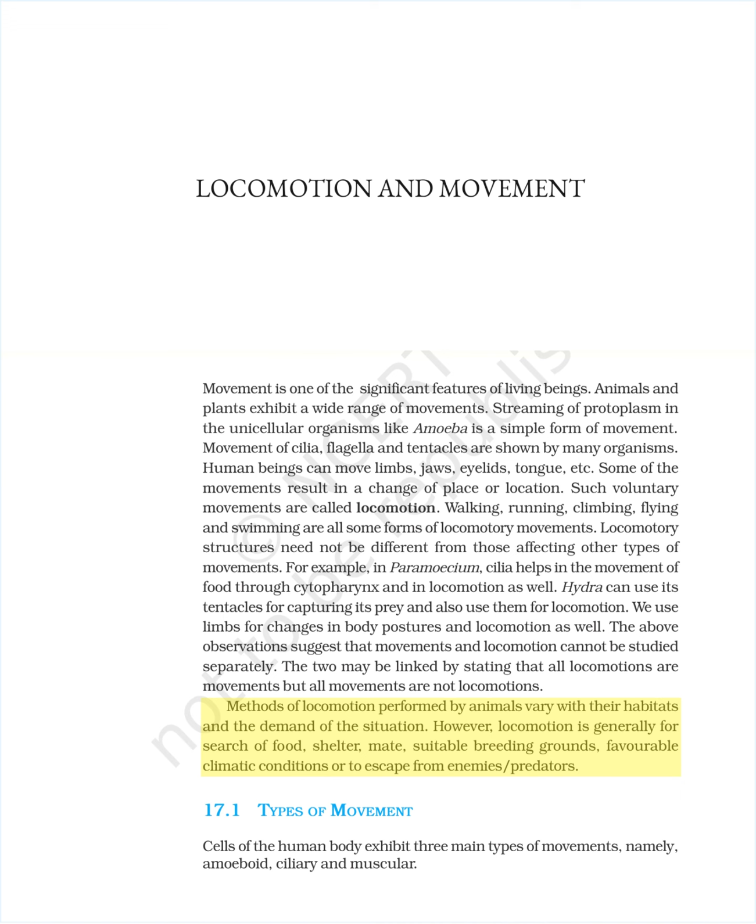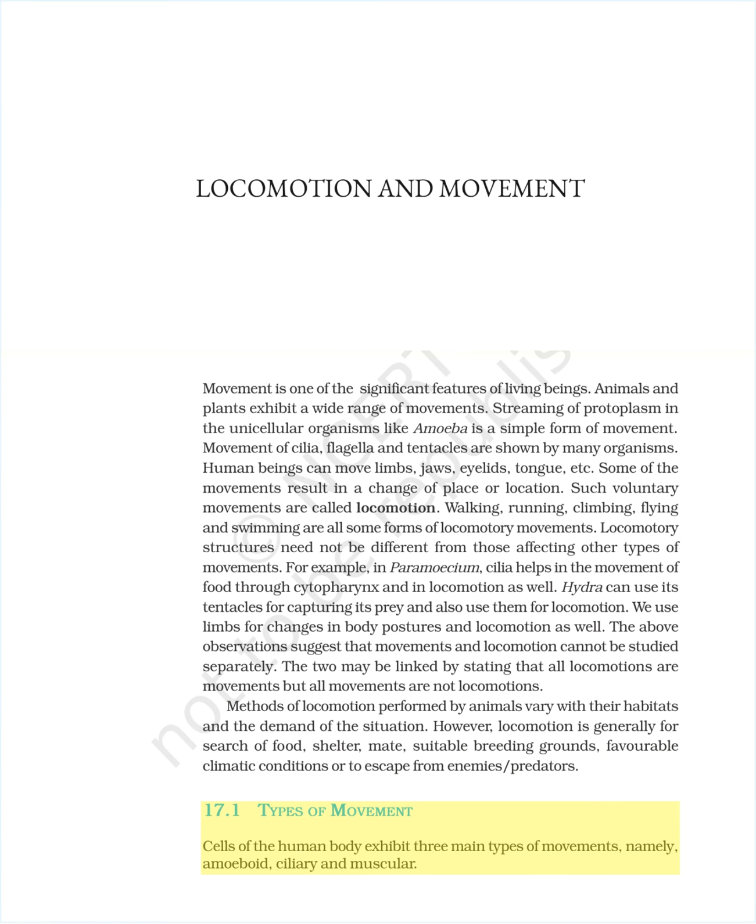Methods of locomotion performed by animals vary with their habitats and the demand of the situation. However, locomotion is generally for search of food, shelter, mate, suitable breeding grounds, favorable climatic conditions, or to escape from enemies/predators.